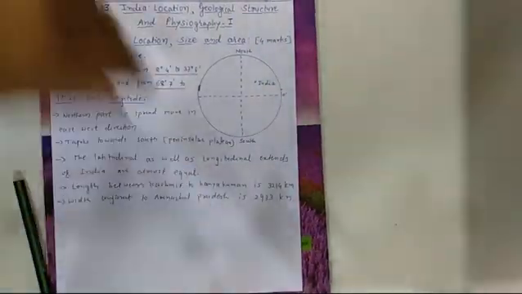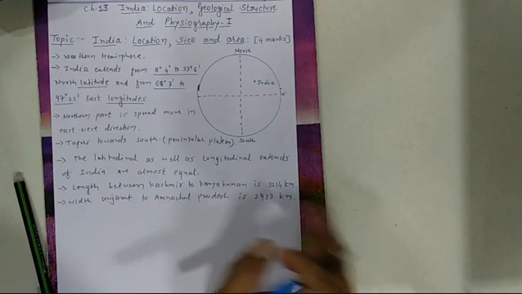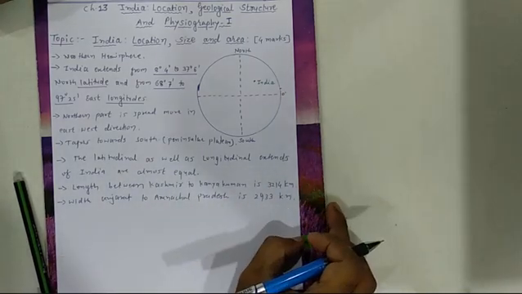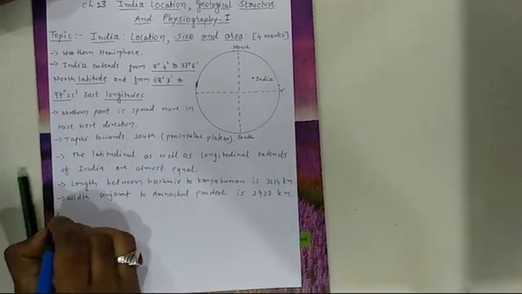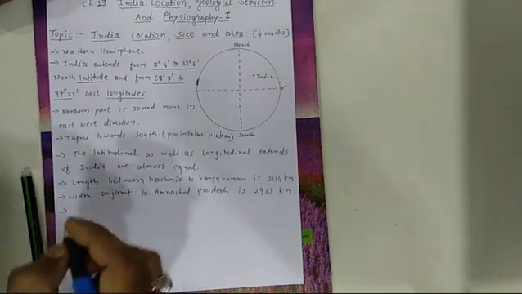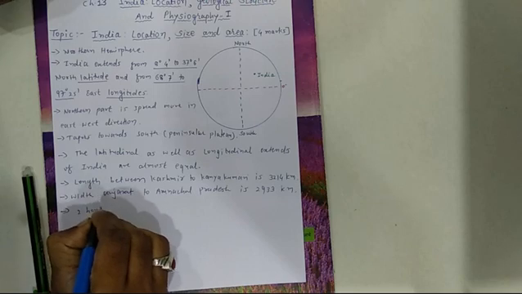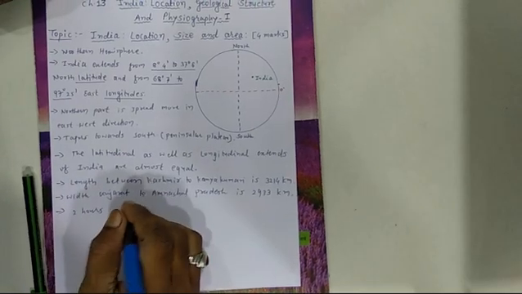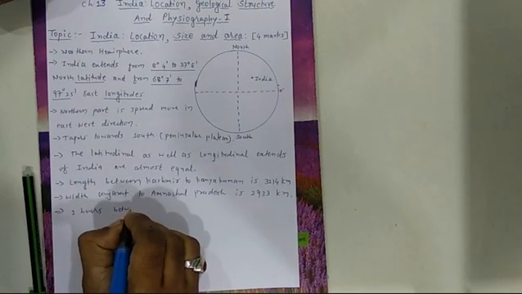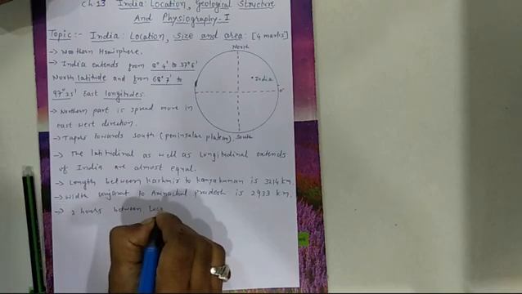So due to this vast difference between latitudes and longitudes, there is a difference of 2 hours between local time.